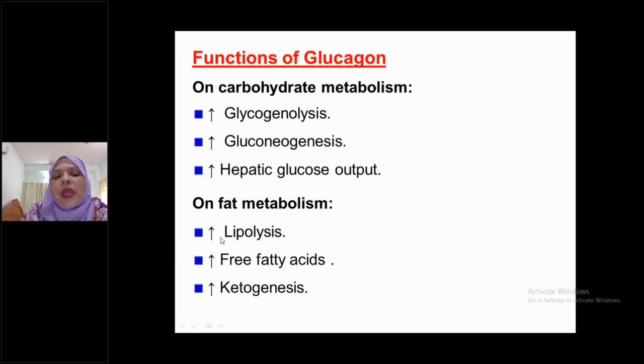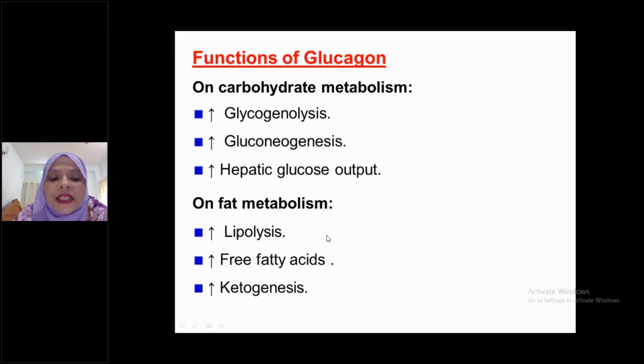On fat metabolism, it causes increased lipolysis, whereas insulin is anti-lipolytic. Anti-lipolytic means it will not do lipolysis; insulin does lipogenesis. But here see, glucagon increases lipolysis. By which mechanism does it increase lipolysis? Do you know this? By which mechanism does lipolysis occur? Insulin inhibits which hormone or stimulates which hormone? And glucagon stimulates which hormone?